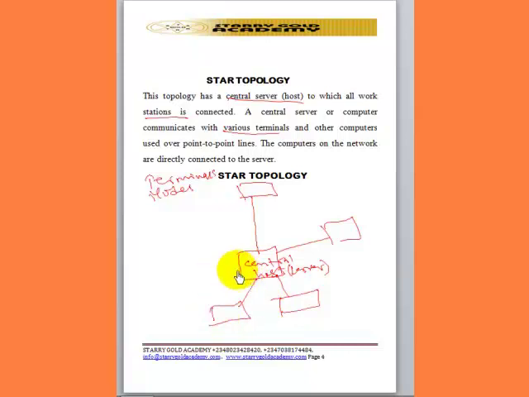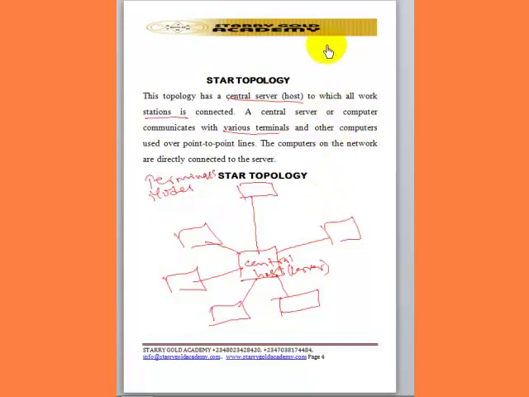So the server will now be at the center. That is what we call star topology: a topology whereby the server is at the center and the computers on the network are connected directly to the server.